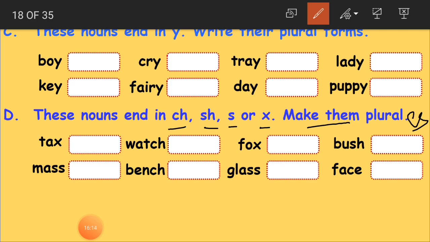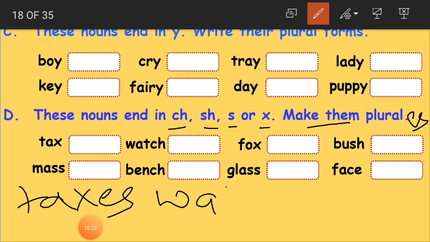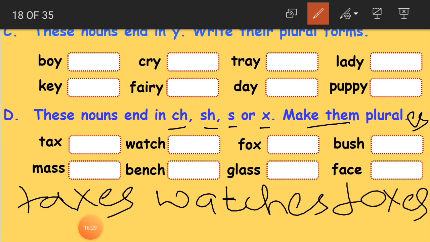Now tax becomes taxes. Watch, watches. Fox, foxes. This is very easy for you. The only thing is, you are adding ES at the end of the singular noun.